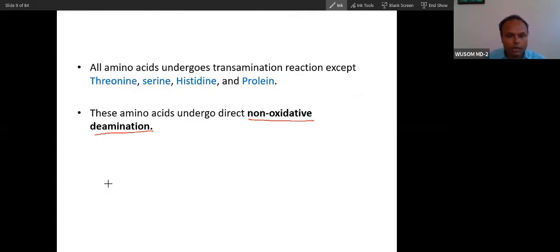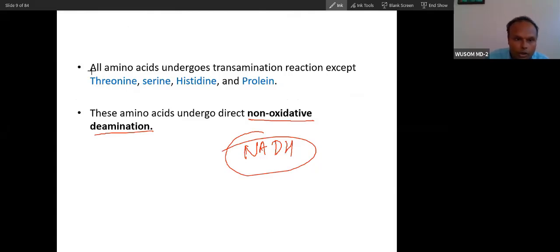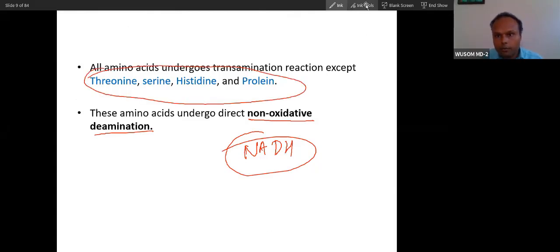non-oxidative deamination. That means hydrogen is not released. NADH is not released here. Non-oxidative means NADH is not released. That is what you have to remember. So these 4 amino acids undergo non-oxidative deamination.